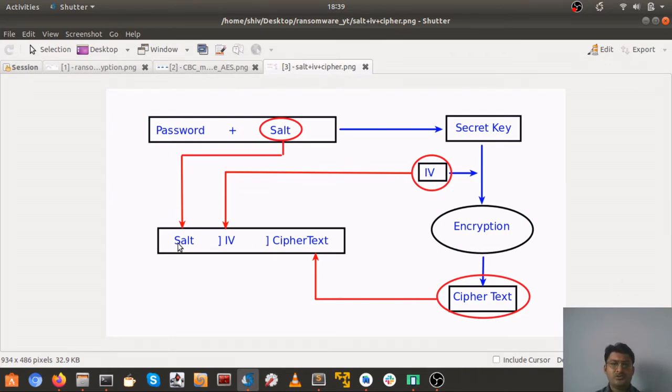So we can save the salt and initialization vector along with the ciphertext itself. It's okay to share the salt and initialization vector, but it's not okay to share the password, right? If a user knows the password, he'll be able to decrypt. So now let's quickly jump on to our coding part.